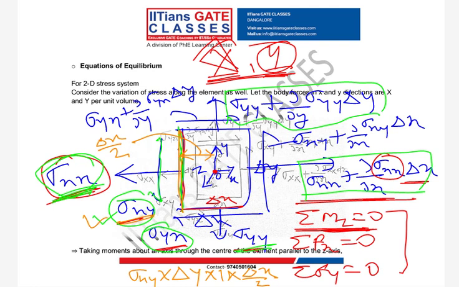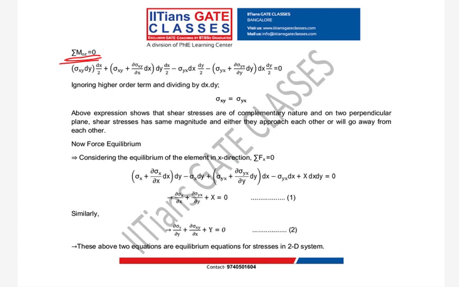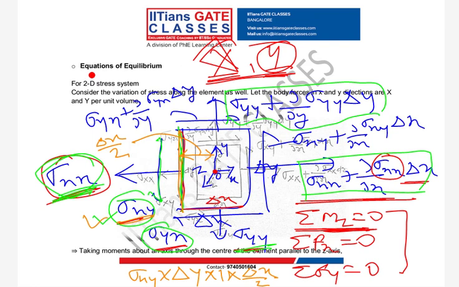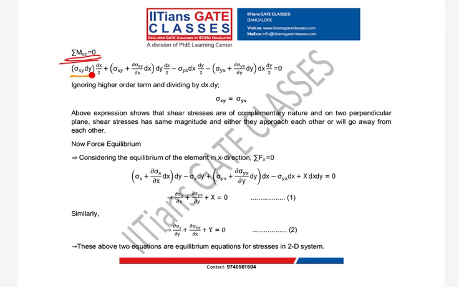Okay, so now we can see here. Now my first term is sigma xx into dy into dx by 2. Now one thing, guys, when you take moment equilibrium, because here there are so many things I have written, I will not write here. I'll tell you. Whenever you take moment equilibrium, you have to take clockwise moment or anti-clockwise moment as positive or negative.